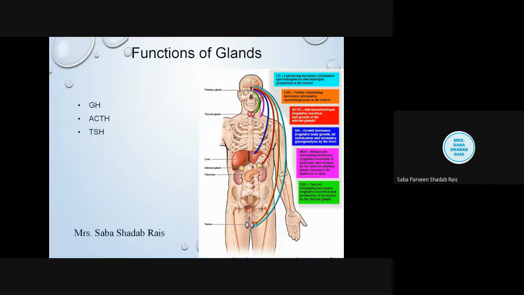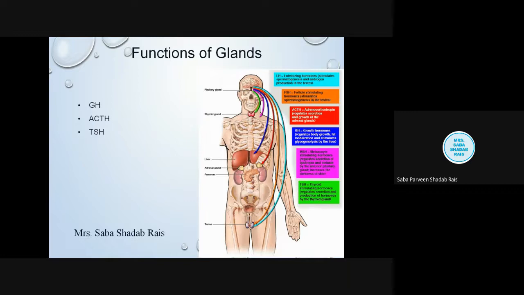It is going to regulate body growth and fat metabolization, as well as stimulate glycogen granules. Follow this blue color. Then the adrenocorticotropic hormone, in orange color, regulates the corticoid hormones, that means the adrenal gland hormones. In detail we will discuss in the next class.